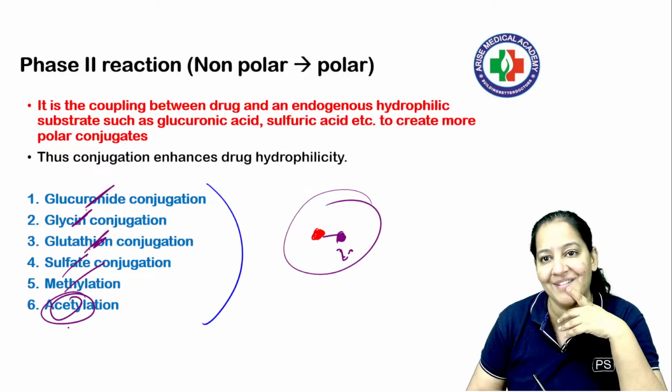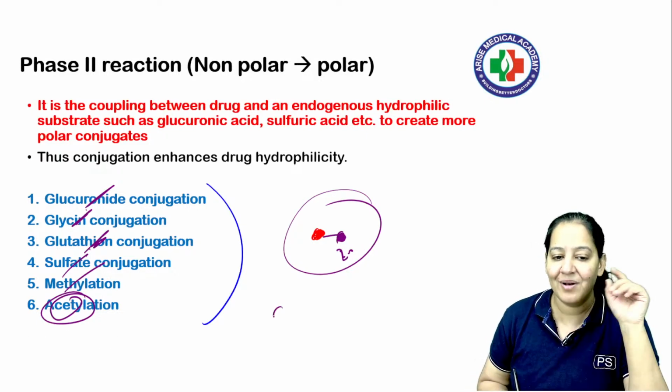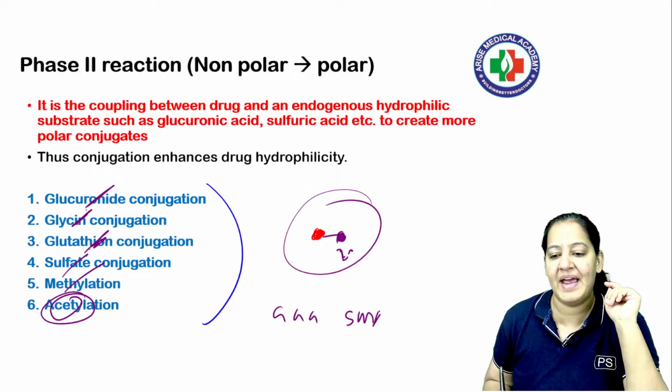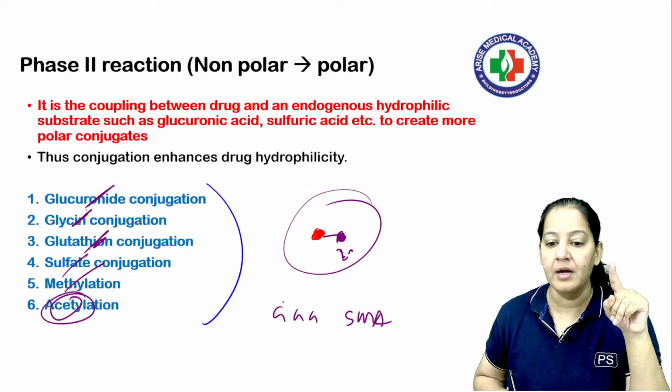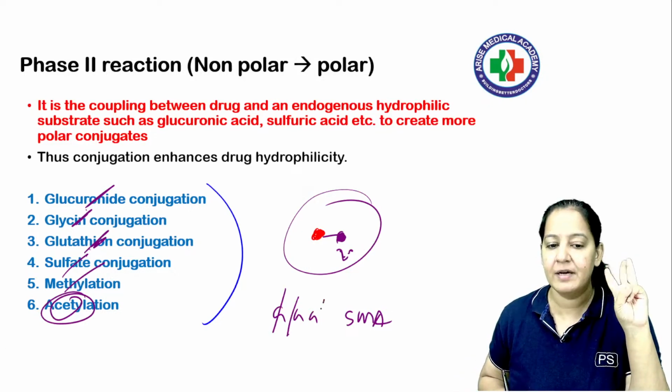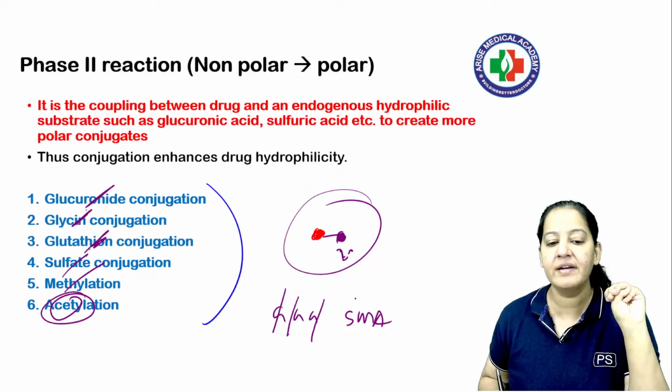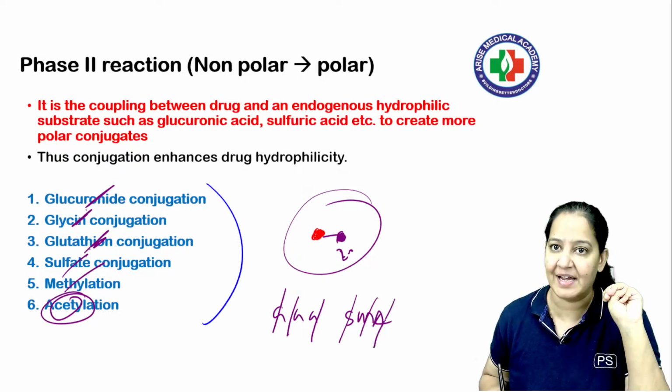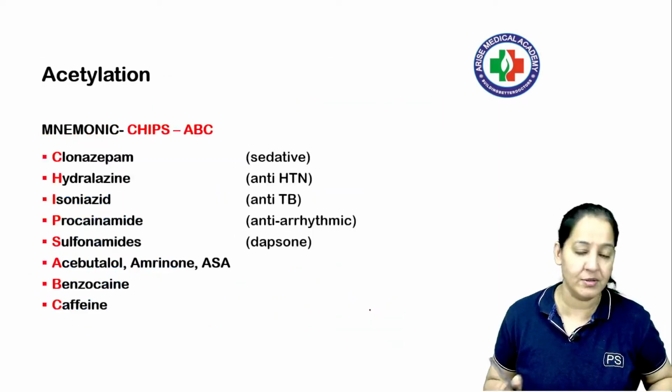My question is on acetylation. So learn GGGSMA, the 6 types of conjugation: glutathione, glycine, glucuronide, sulfate, methyl, and acetyl. Maximum questions come from acetylation. So this is an overview.